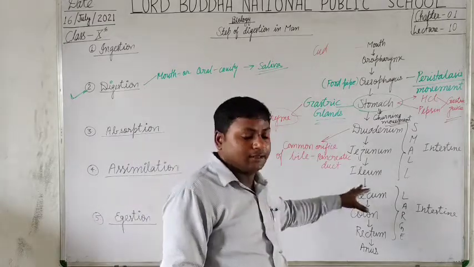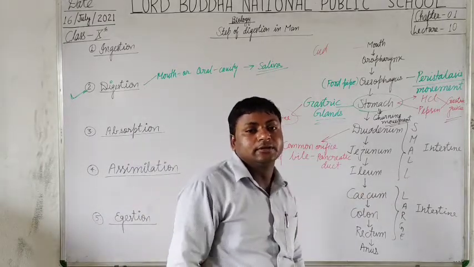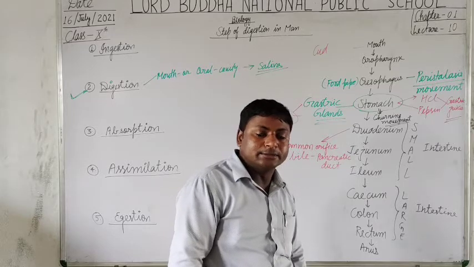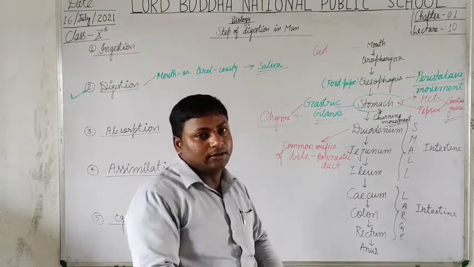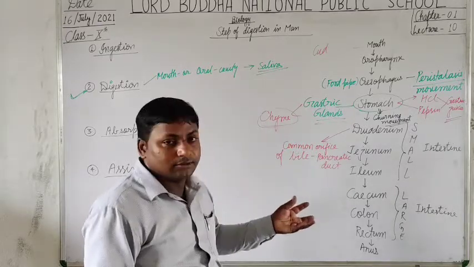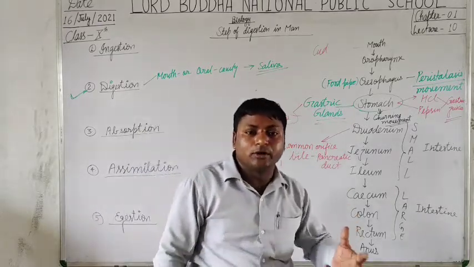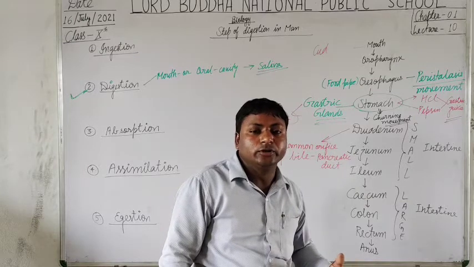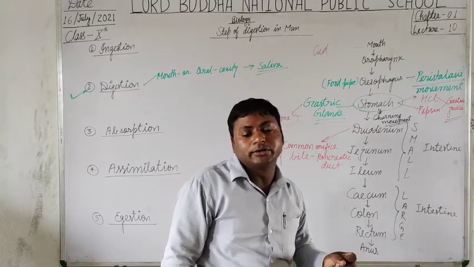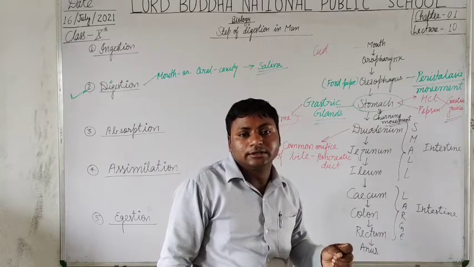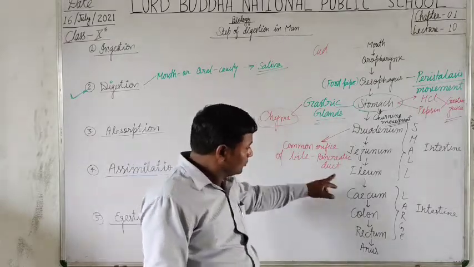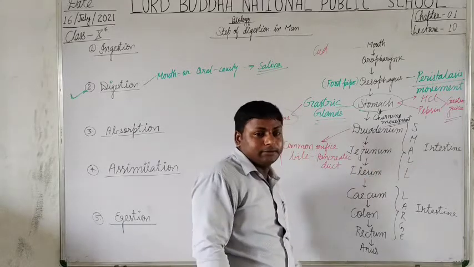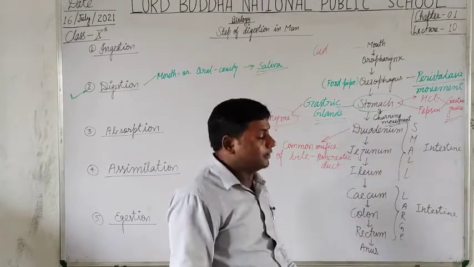So these enzymes help in converting the large, or you can say complex, nutrients into a simpler form that gets absorbed into the jejunum, that is the middle part of the small